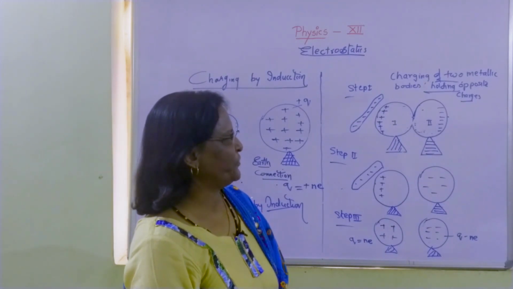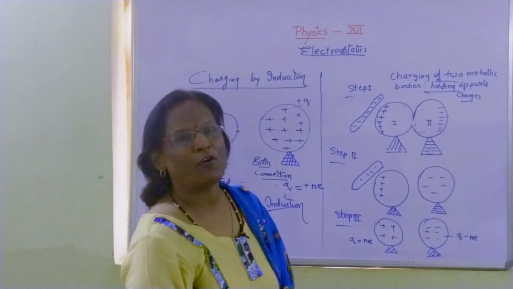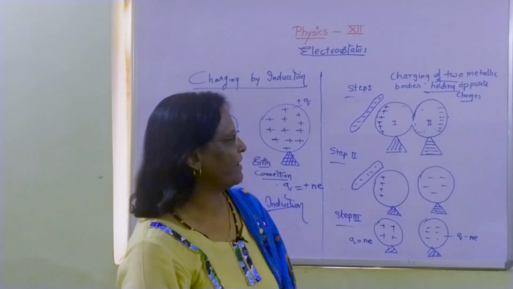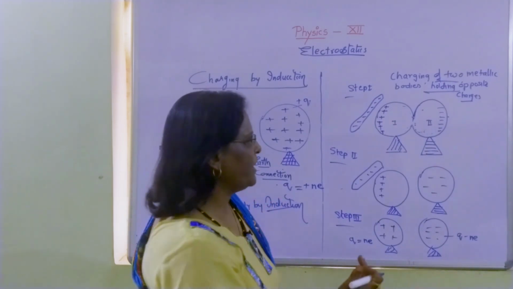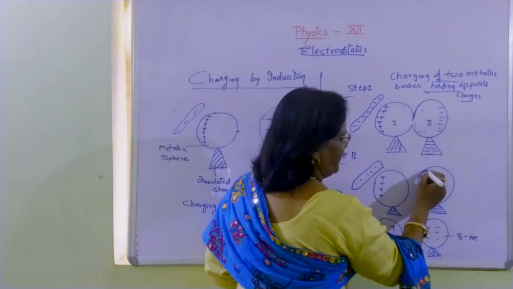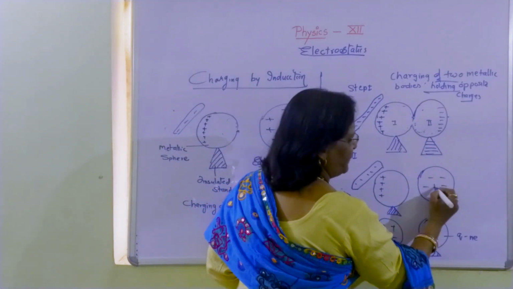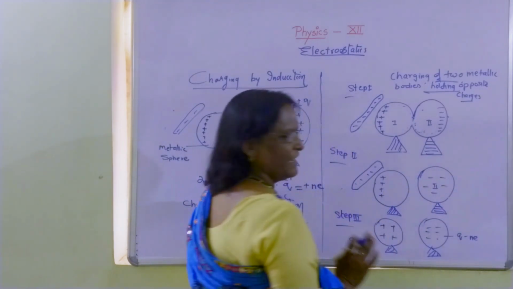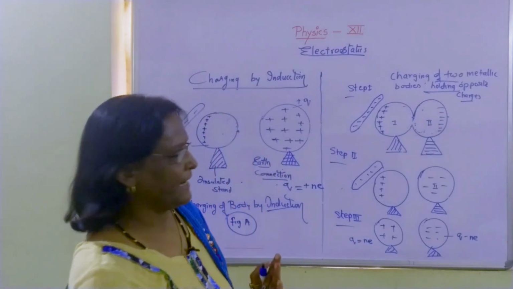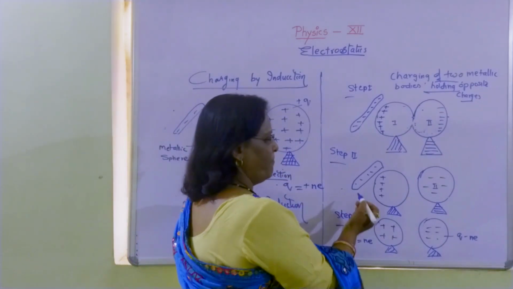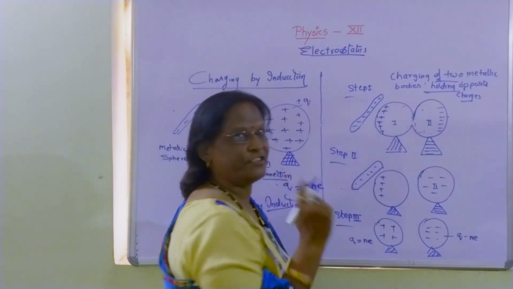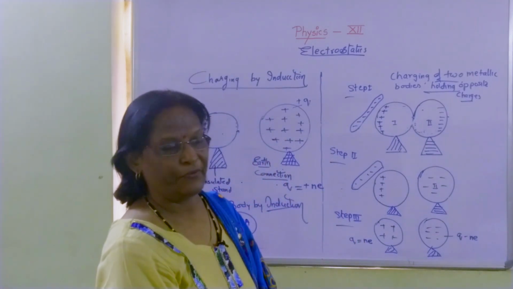The charges which were developed at the center are already neutralized. Finally, slowly we will make our second sphere apart. We will take our second sphere apart, but the rod from the first sphere should not be removed.